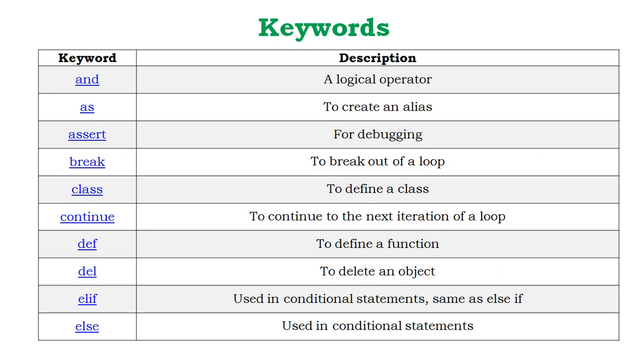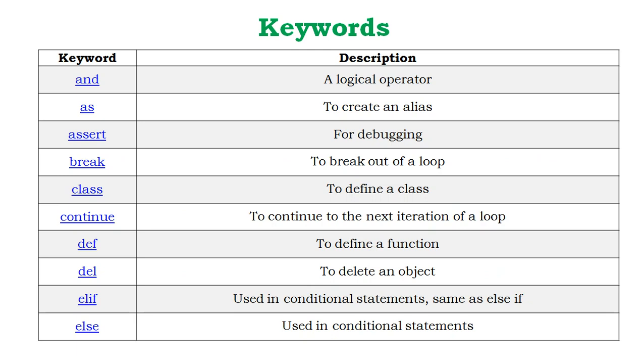First one is AND, its logical operator. We will discuss all these keywords one by one inside our programming classes. As is used to create an alias. Assert is for debugging. Break is to break out of a loop.